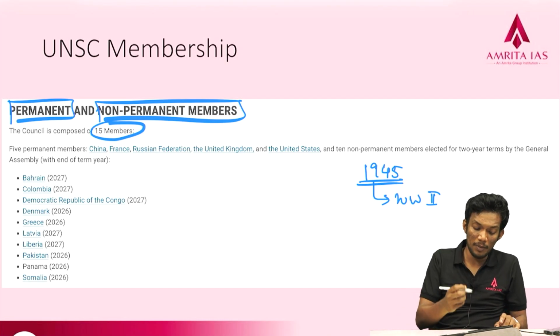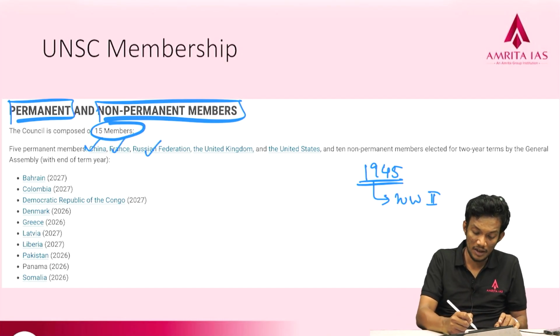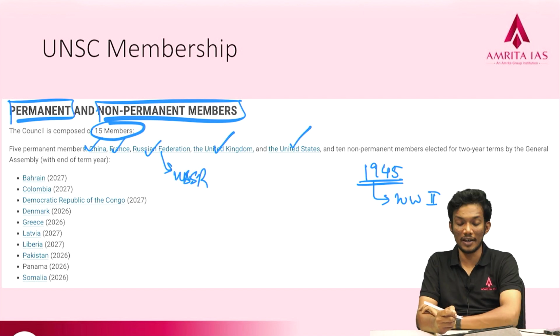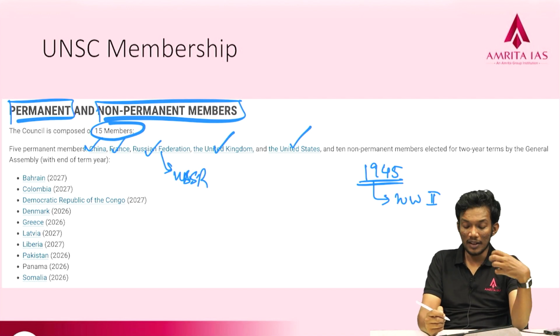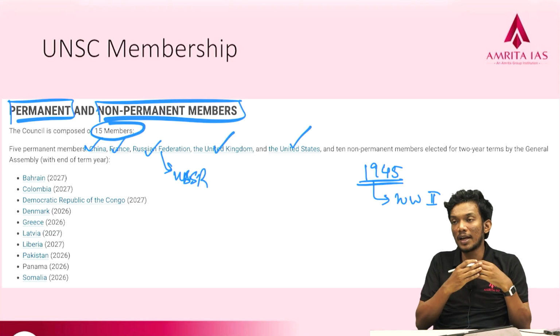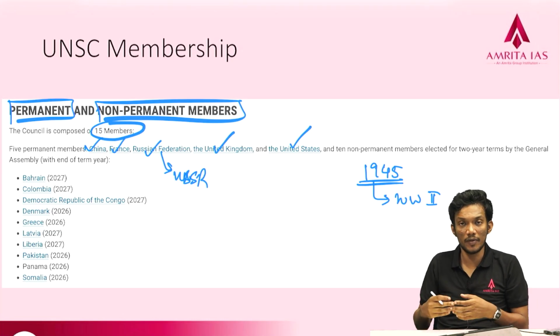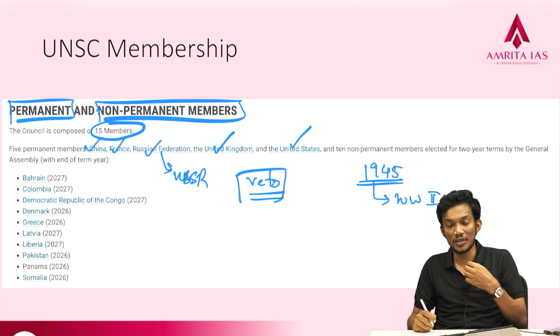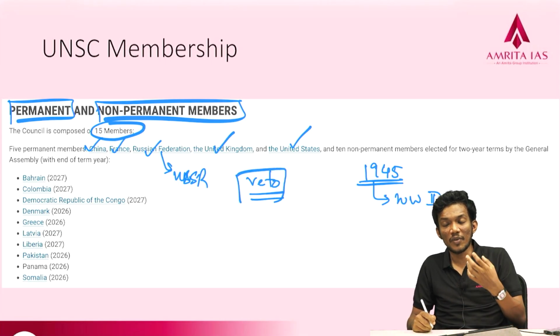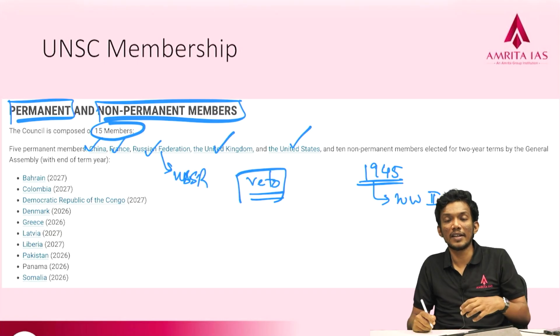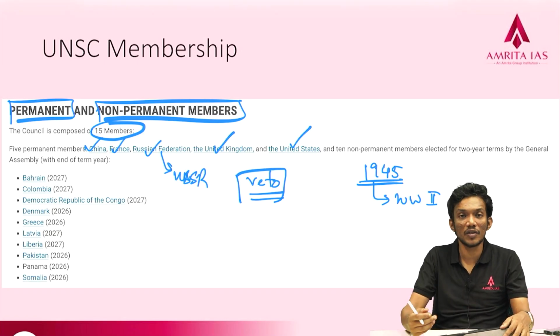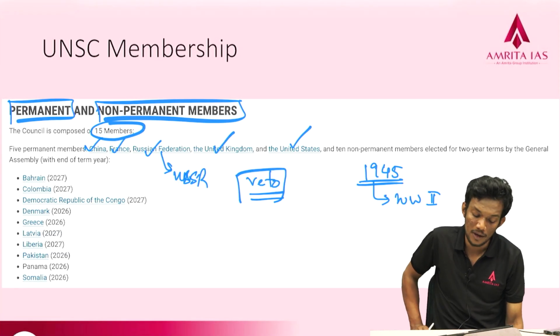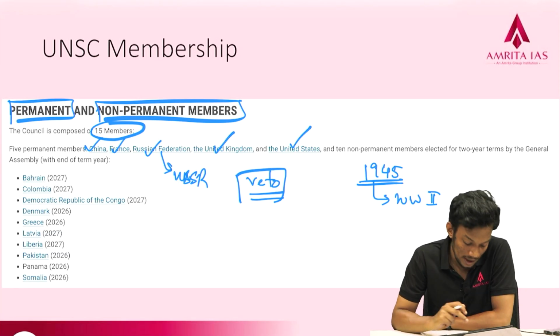The 5 permanent members are China, France, Russia, which inherited the seat from the USSR after its dissolution in 1991, then the United Kingdom and the United States. These 5 victors of the World War were made the permanent members, so they will continue in perpetuity as members of the UNSC. They also have something known as veto power. If any decision is against them or something they do not want to happen, they can cast their veto and that resolution will not be passed.